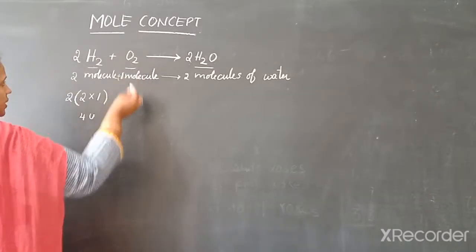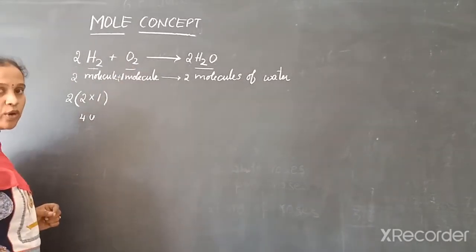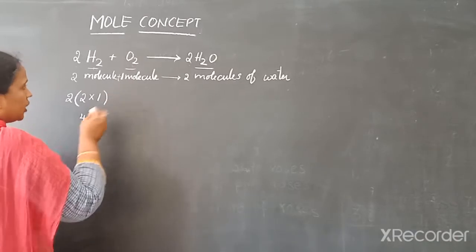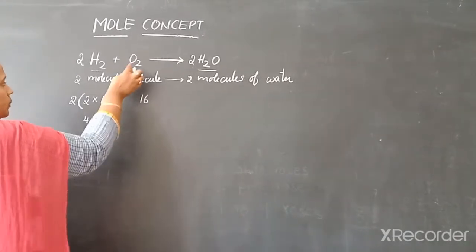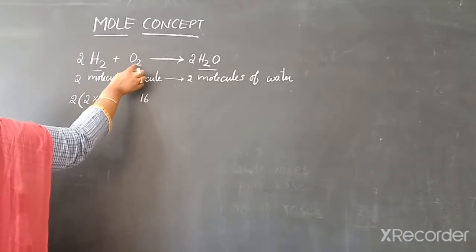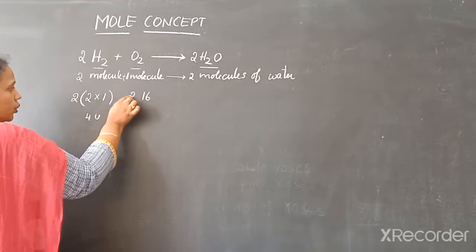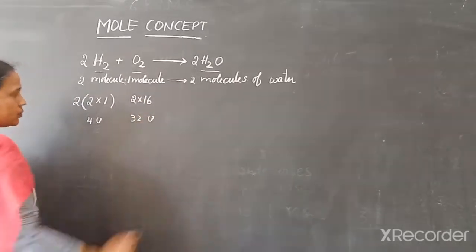Similarly, oxygen, that is O2. What is the molecular mass of oxygen? Oxygen atomic mass is 16, but the molecule of oxygen O2, how many are in number? 2 are in number. So 2 into 16, that is 32U.